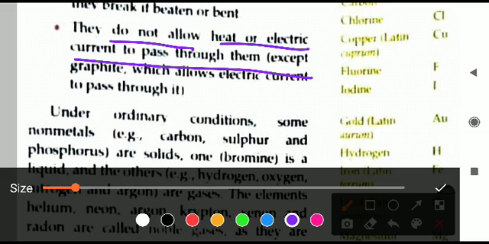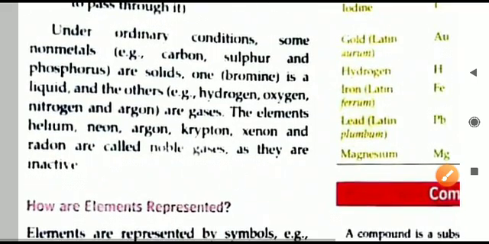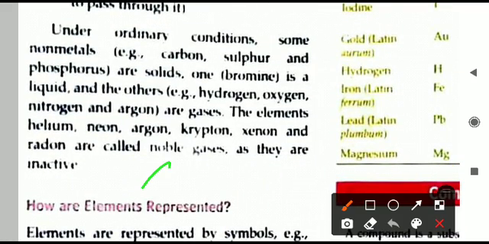There are exceptions always. Here also we have the exception of graphite. Graphite is the only non-metal which will work like electric wire. It supplies electric current. So graphite is that non-metal. If it is asked, name the non-metal which is a conductor of electricity, only one answer is there, that is graphite, nothing else.